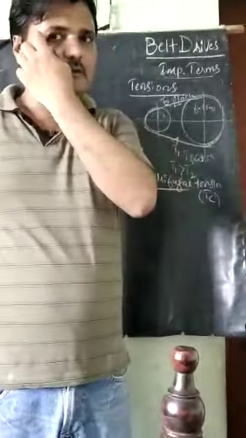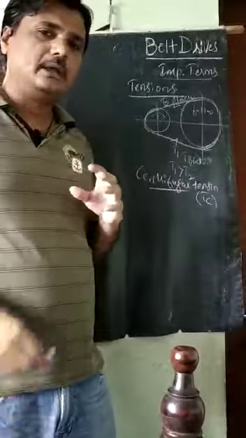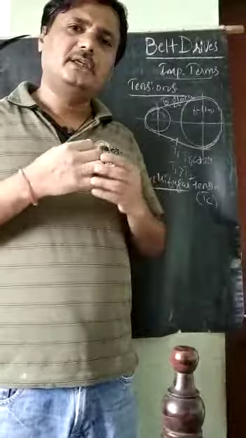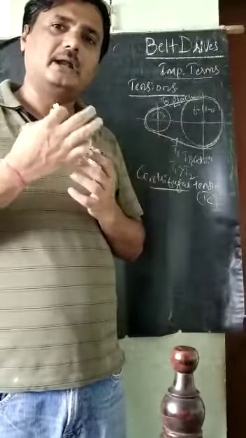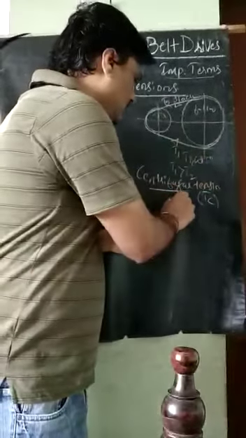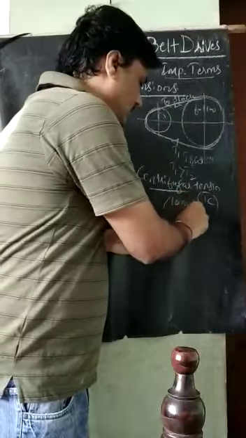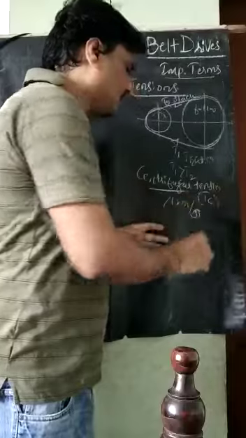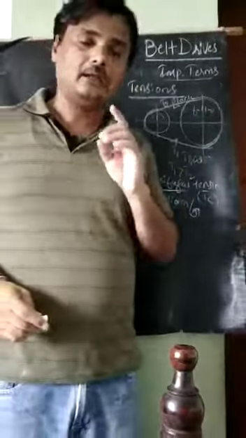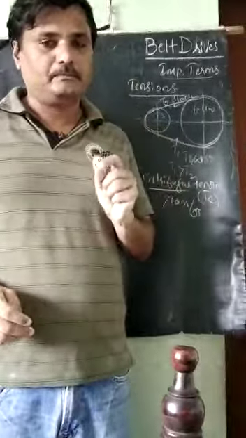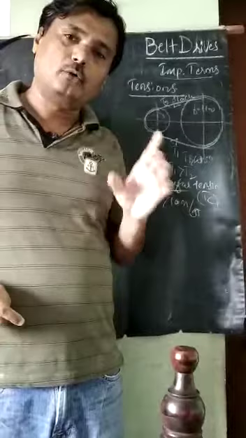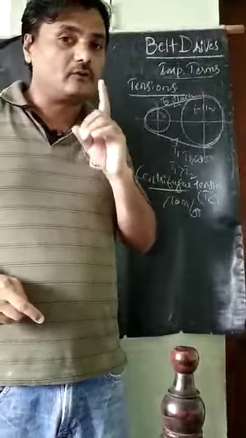Centrifugal tension means, as we have seen, if the velocity or speed of the belt is very high, more than 10 meters per second, and the mass of the belt is also more, then velocity is also more.